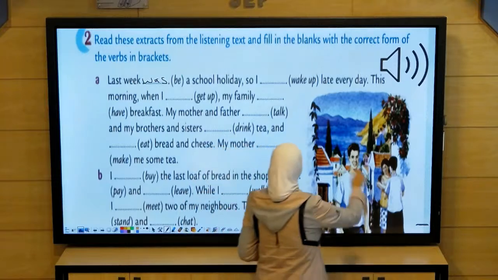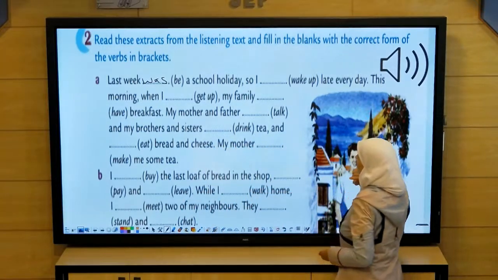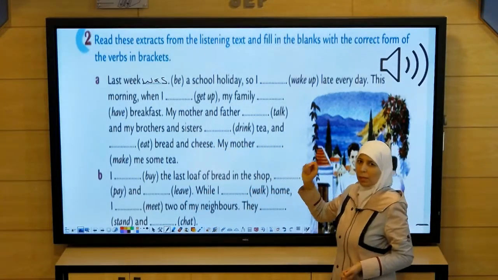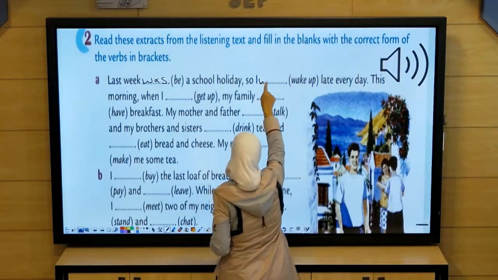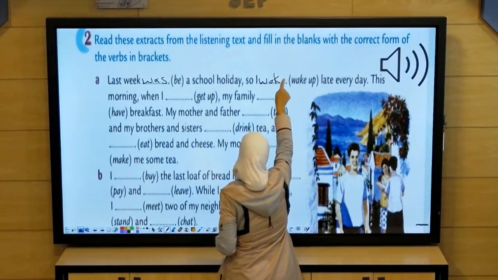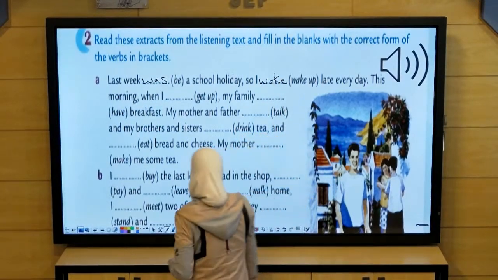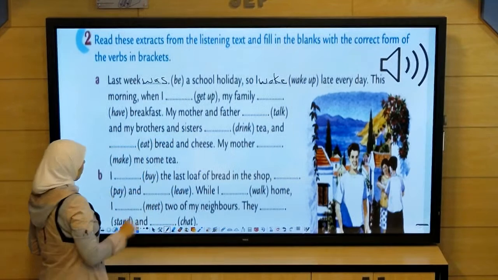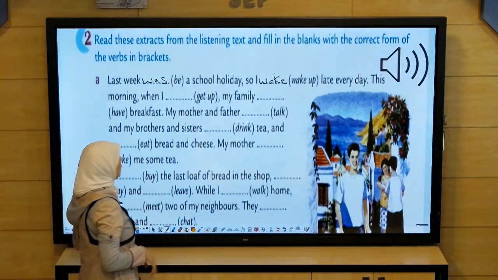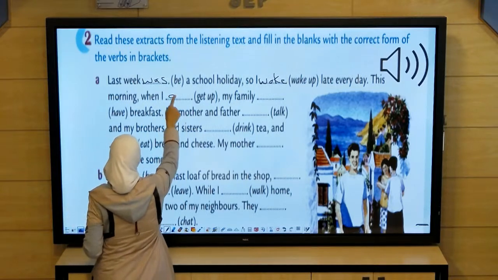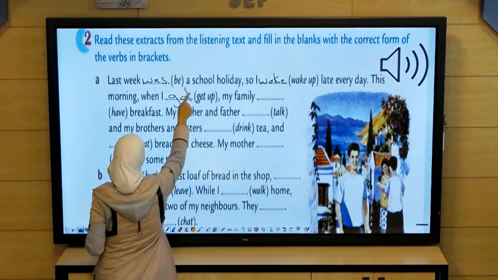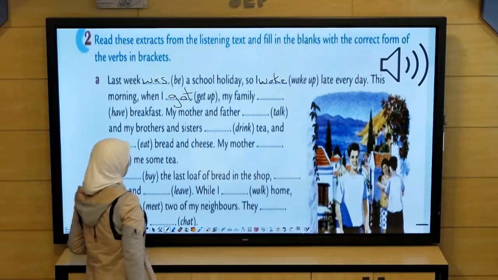So, I wake up late every day. This is a past action. So, also we say woke. I woke up late every day. This morning, when I get up, also it becomes got in the past simple, and it is irregular like woke.